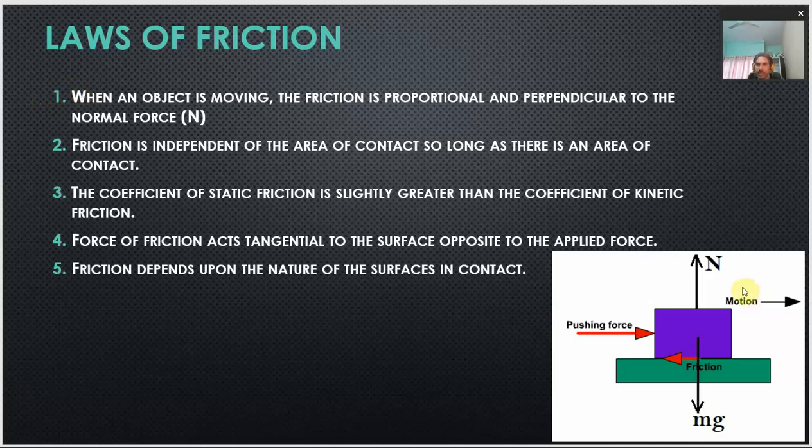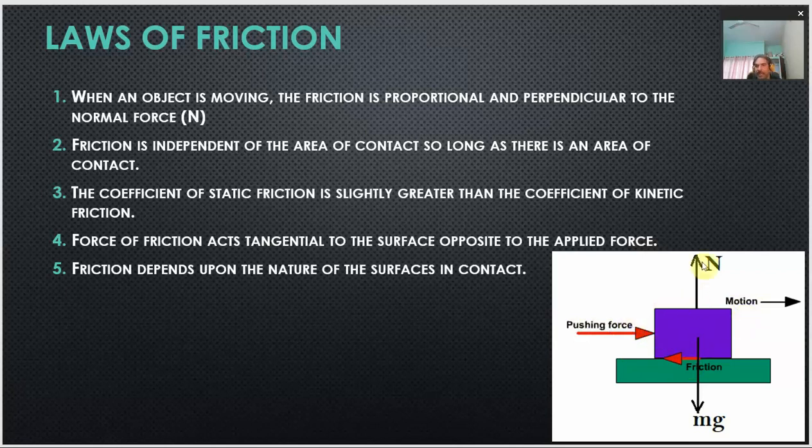You can check this diagram. Here is the object which is moving in this direction. This means the frictional force will be opposing the motion of the object. It will always act opposite to the motion of the object, and it will act along the surface, tangential to the surface. This is the pushing force, or applied force. Motion is taking place along the direction of this pushing or applied force, and the frictional force acts tangentially along the surface, opposite to the motion or opposite to the applied force.